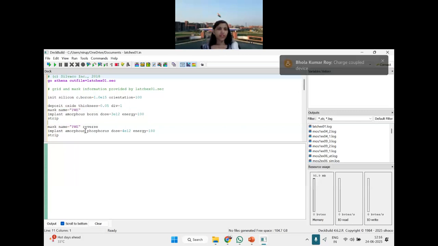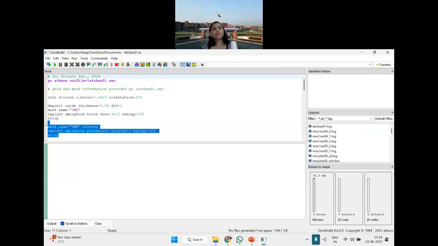Okay. I haven't explored it, but if there is an example available, let us try to explore it together after this example. Then the second is implant amorphous phosphorus with a dose of... earlier I was implanting boron, then I am implanting phosphorus. See, the dose is varying. Earlier it was E12.